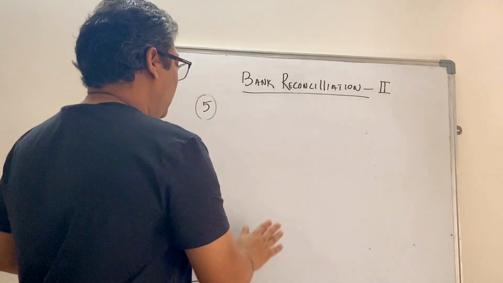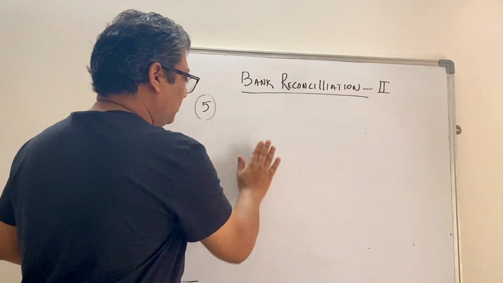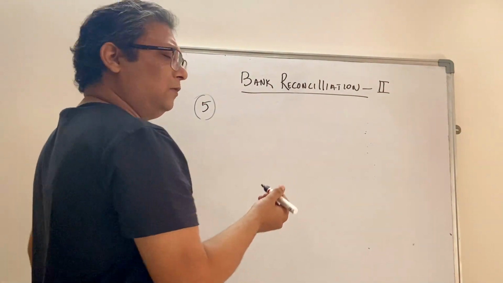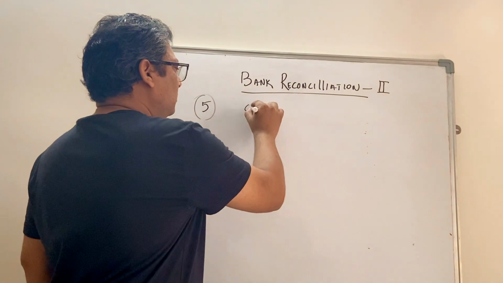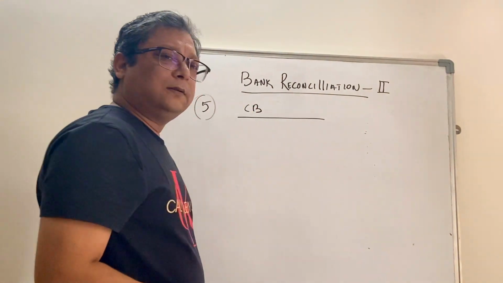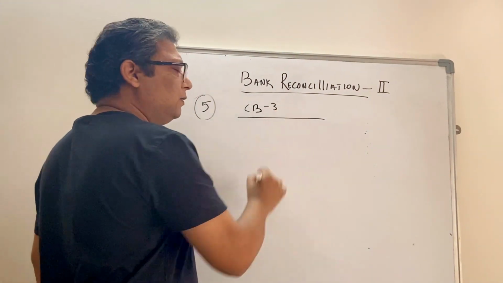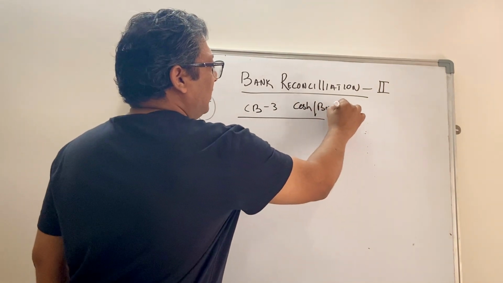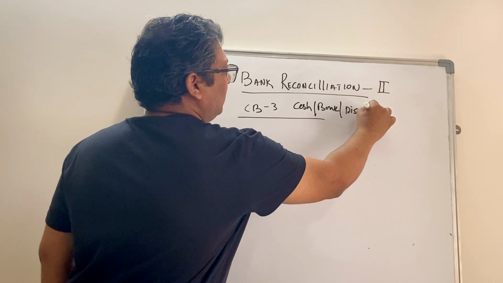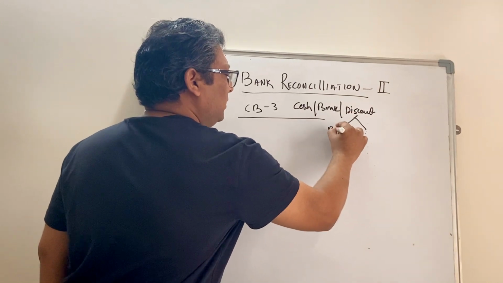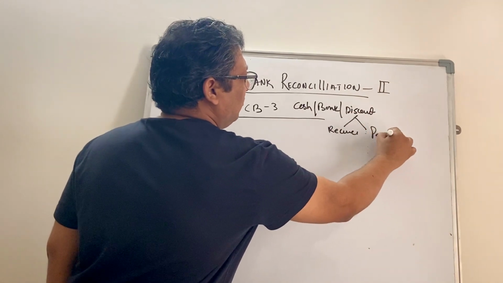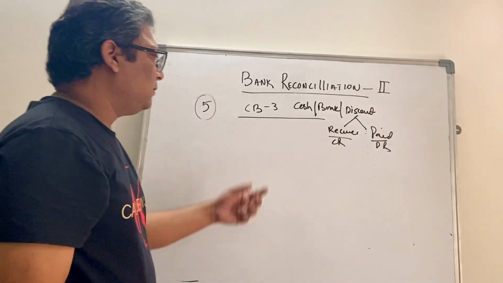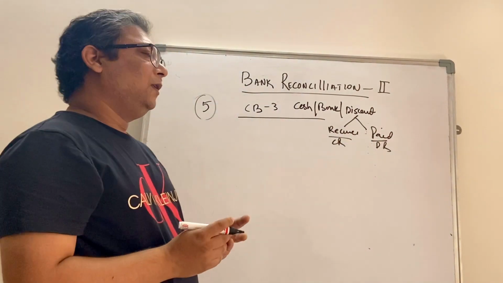The last scenario is a little bit typical. You know that the cash book sometimes is a 3-column cash book. So we record cash entries, bank entries and discount entries. And discount can be received discount or paid discount. Paid will be on the debit side and received will be on the credit side. This is what we record in the 3-column cash book.